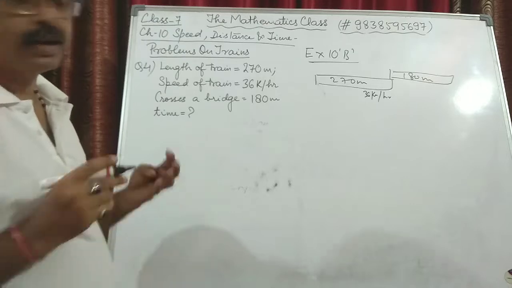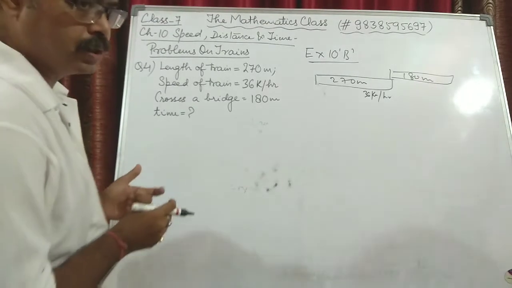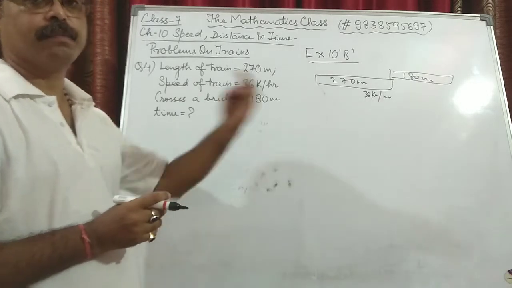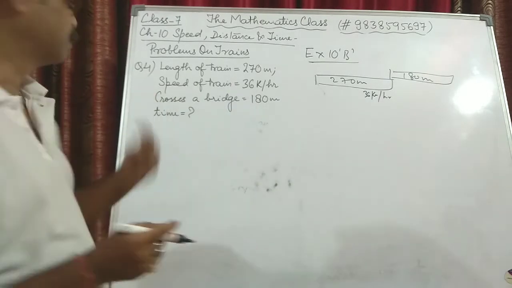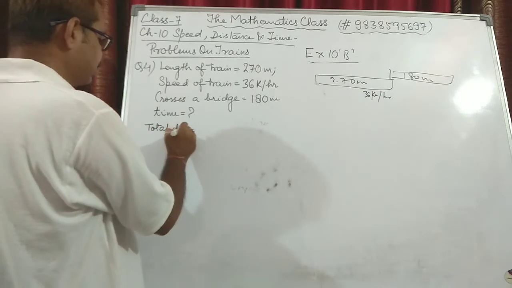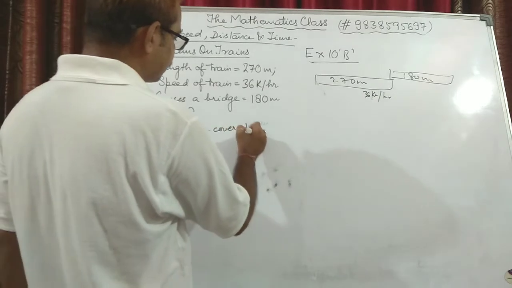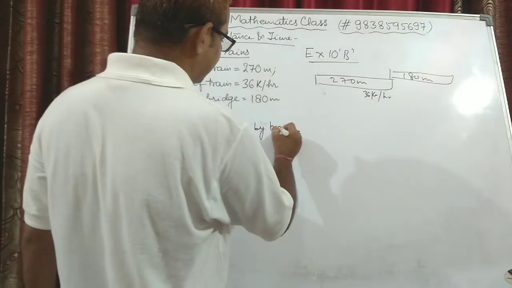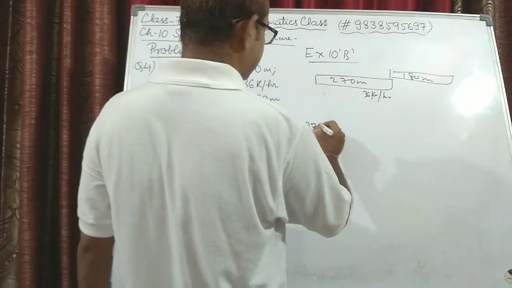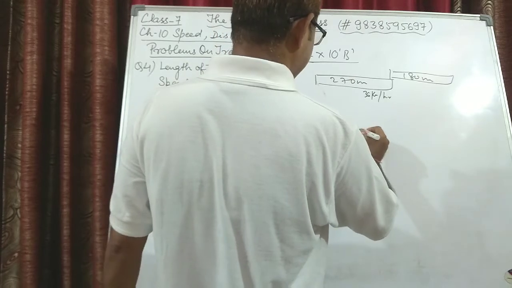So we know that when a train is passing a bridge or a platform, something big as compared to the train, the total distance traveled by the train is the length of the train plus the length of that object. So first of all, the total distance covered by the train will be the length of the train, that is 270 meters, and the length of the bridge, that is 180 meters.